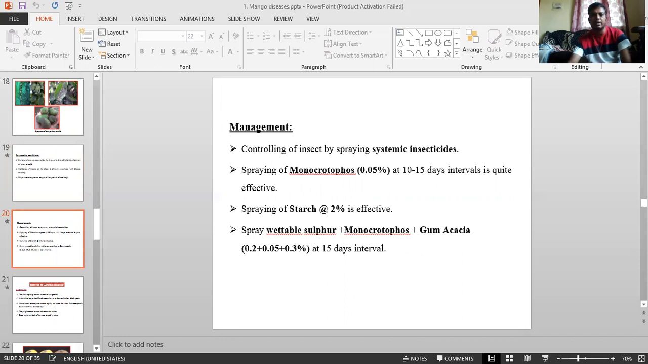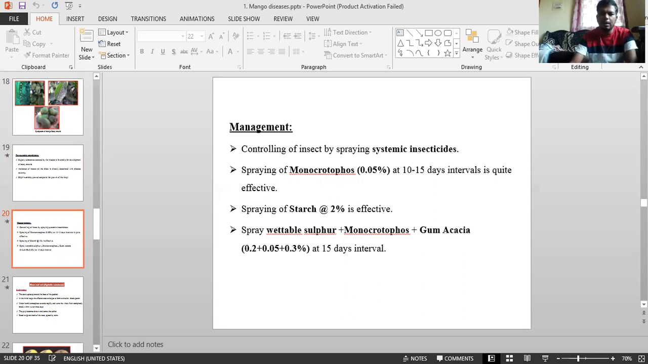That is the major thing. Carbaryl or phosphamidon: carbaryl 2 gram per liter or phosphamidon 0.03%. This is regarding the insect one. And spraying of monocrotophos 0.05% at 10 to 15 days interval for other insects. Carbaryl and all those things for plant hoppers.